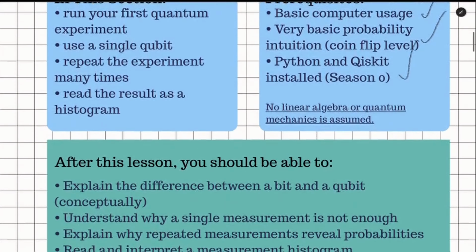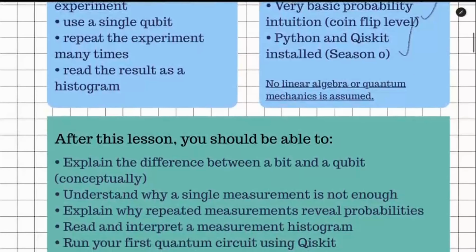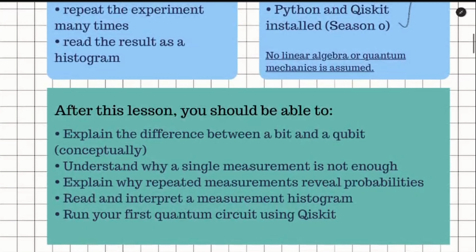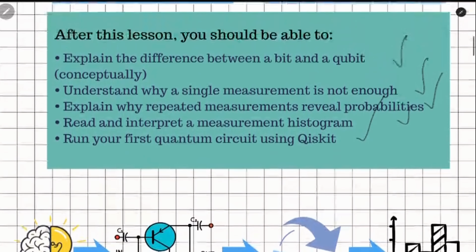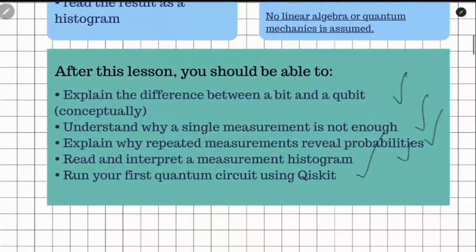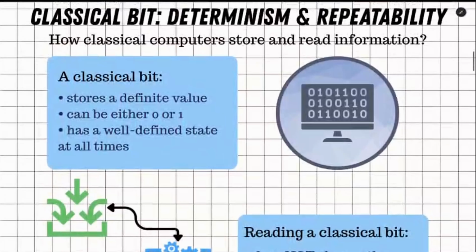By the end of this episode, you should be able to do 5 things. Explain the conceptual difference between a bit and a qubit. Understand why one measurement is not enough. Explain why repetition reveals probabilities. Read a measurement histogram. And finally, run your first quantum circuit. If you can do this, the episode is a success. Let's start with something familiar.